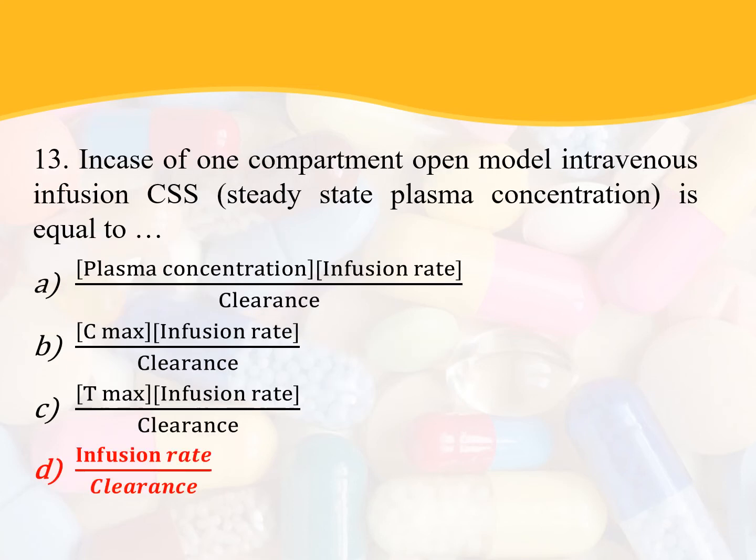Next question. In case of one compartment open model IV infusion, the steady state concentration Css is equal to, we all know that, the option is infusion rate by clearance, R0 by CLT, infusion rate by total clearance. In case of IV infusion, one compartment open model, the steady state concentration can be determined by infusion rate, that is nothing but R0 by total clearance. The option is D, infusion rate by clearance.